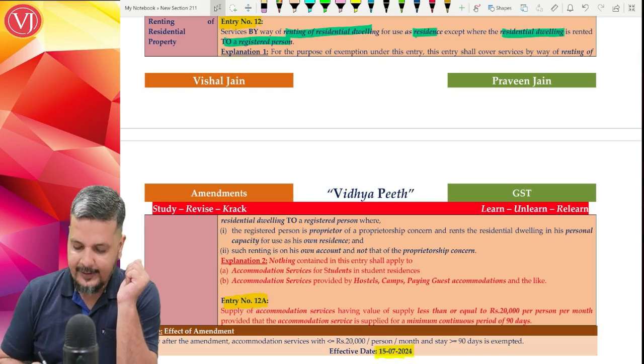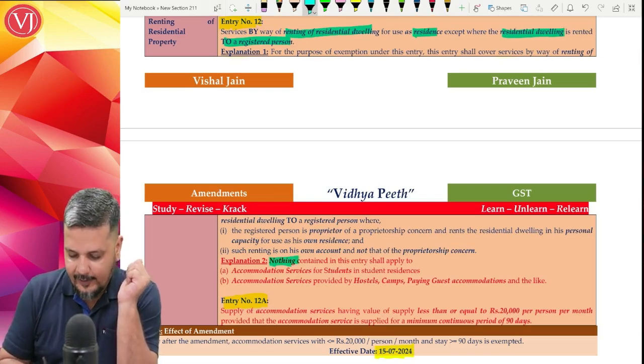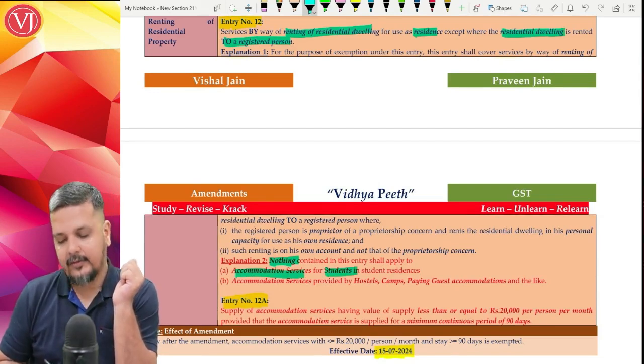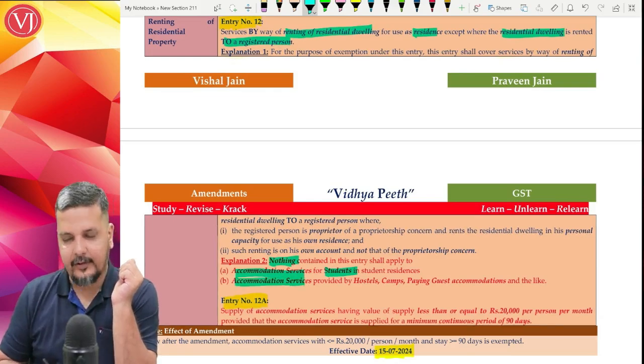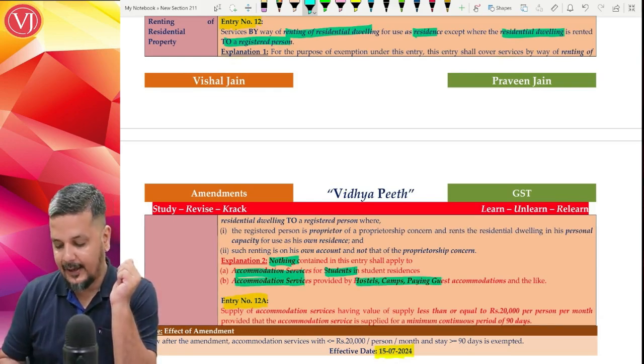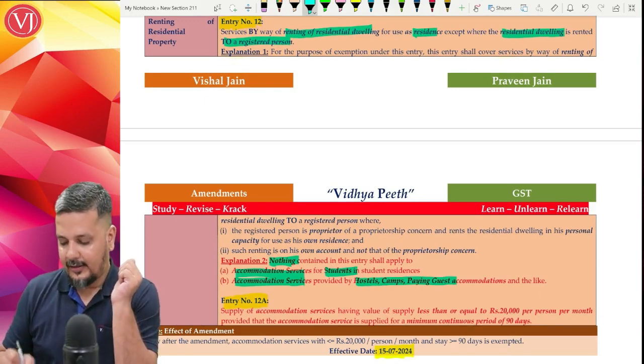Explanation 2 tells that nothing contained in this entry shall be applicable to accommodation services for students in students' residences, or accommodation services provided by hostels, camps, paying guest accommodation and the like.